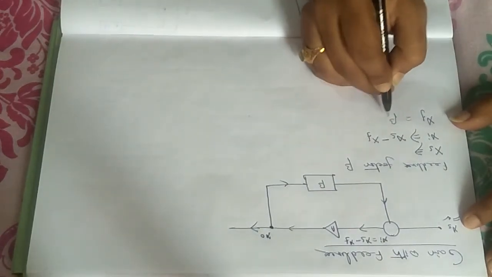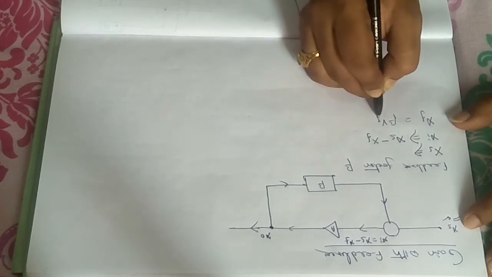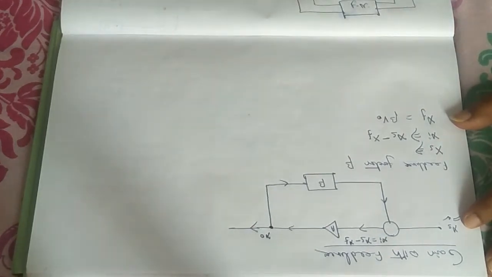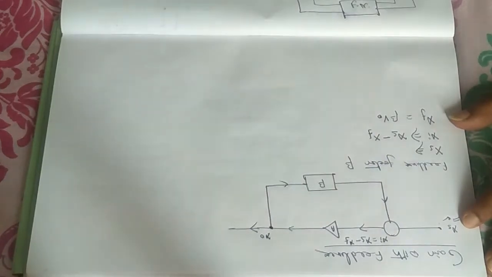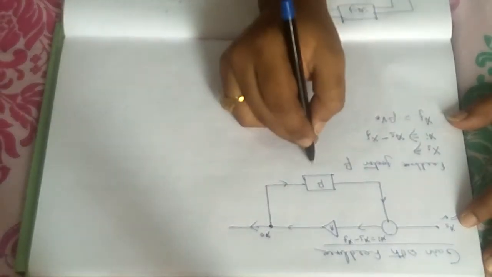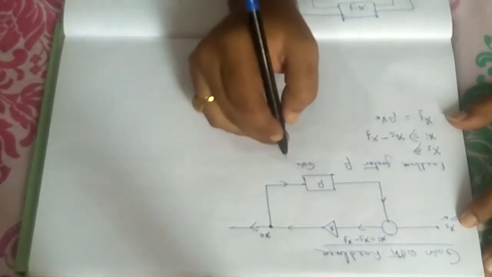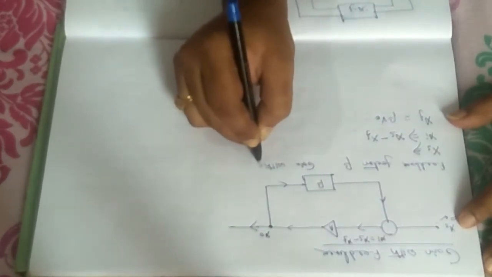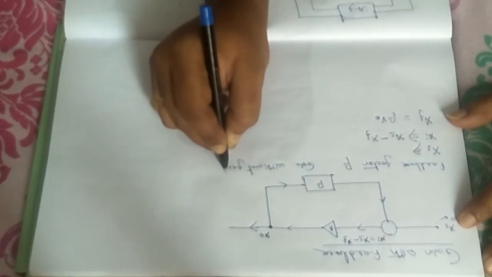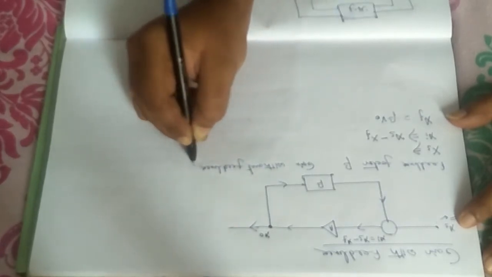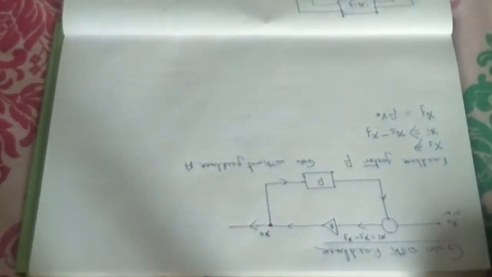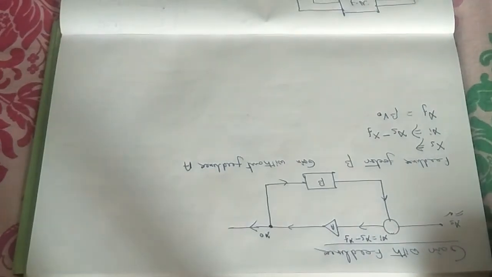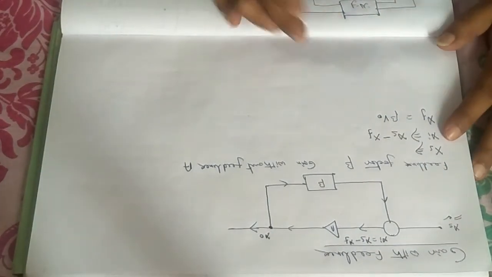It will be equal to beta V0, as output is V0. Now I am considering the gain without feedback is A. Gain without feedback I have considered. The gain without feedback is A.